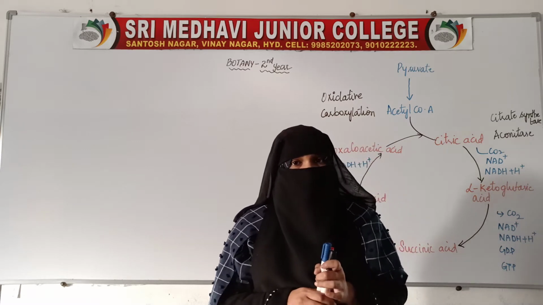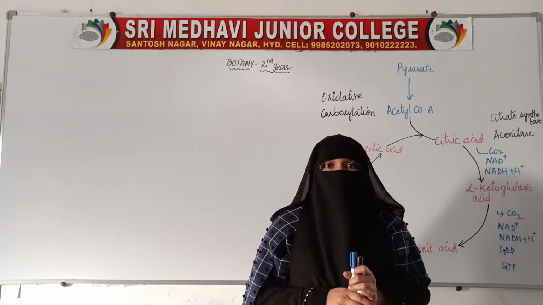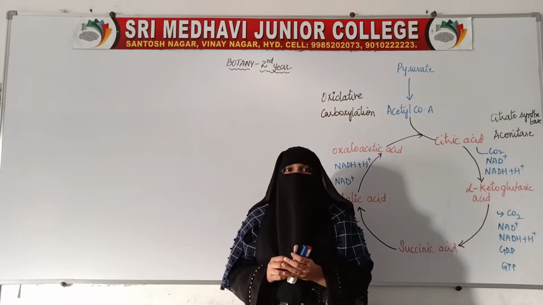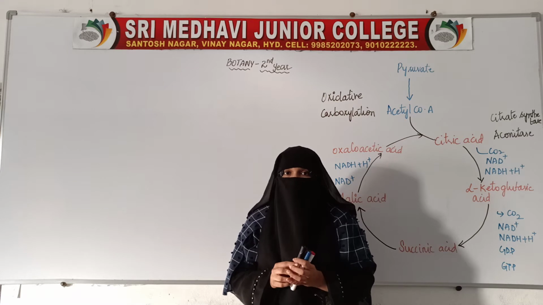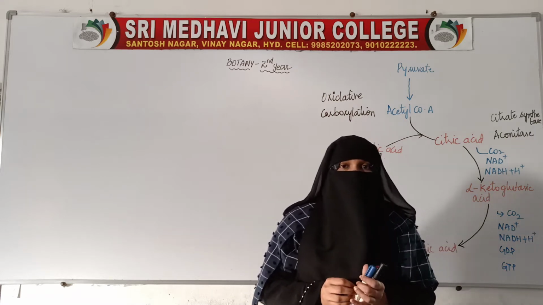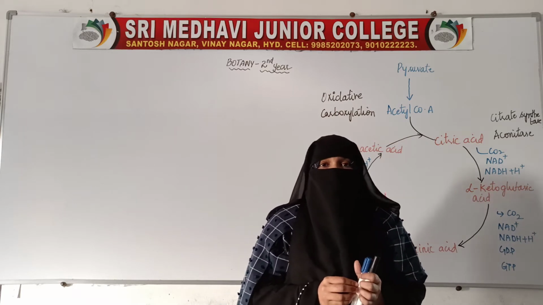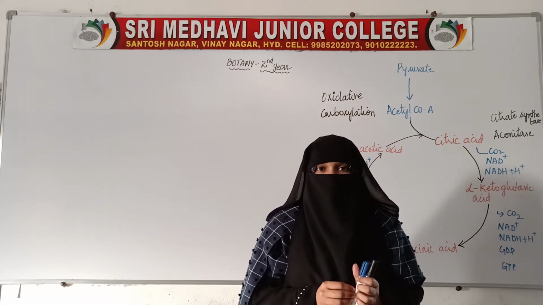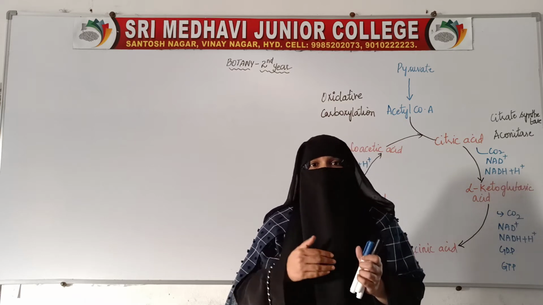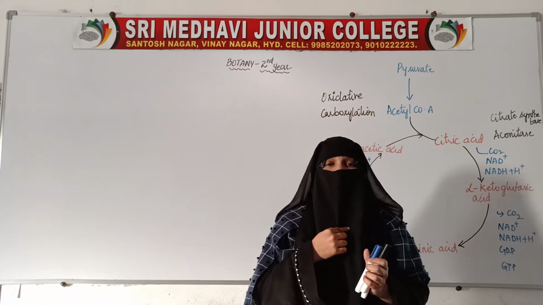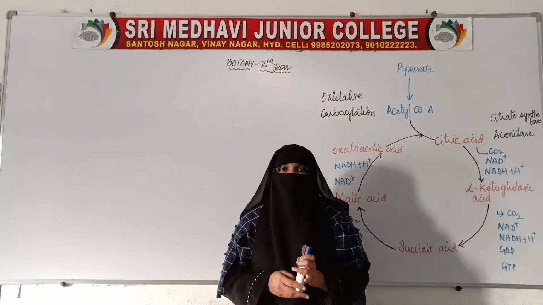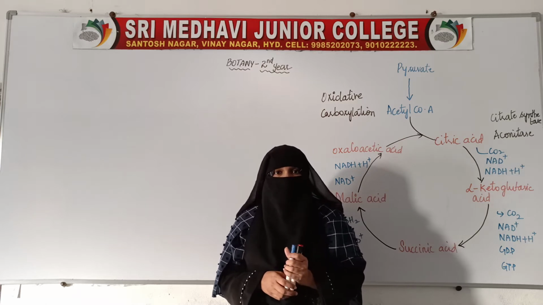These pyruvic acid molecules will undergo oxidation. When pyruvic acid gets oxygen, when it is oxidized, it enters into the next stage. During aerobic respiration, when pyruvic acid gets oxygen, it will undergo Krebs cycle. So we will see now what happens during Krebs cycle.